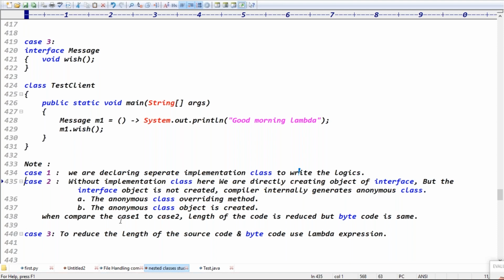When you create the object of the interface, internally the compiler creates a separate class, and that class's object is created. That class is called an anonymous class. So it will only be generated when we create an object of the interface.